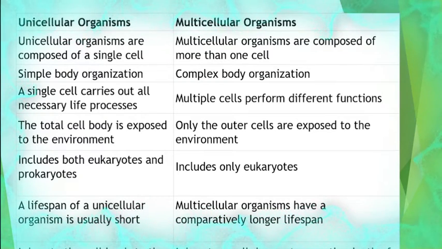We can see both eukaryotes and prokaryotes in a unicellular organism, whereas in a multicellular organism we can see only eukaryotes. We can't see prokaryotes in a multicellular organism. So that is the basic difference between the unicellular and the multicellular.